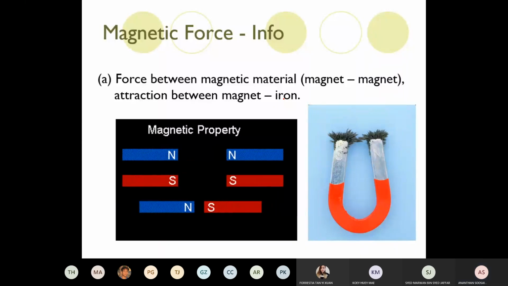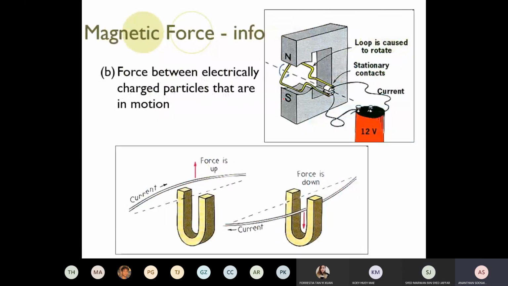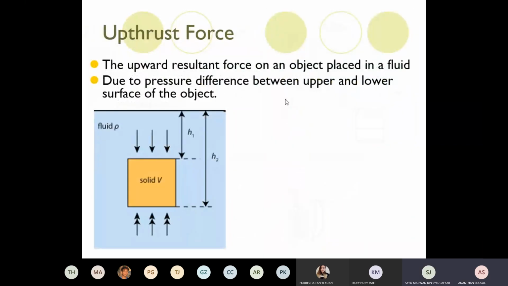So let's move on. These all are magnets, as I told you, motor and generator. Now the most important force for AS is upthrust. This is a very important force, frequently asked in your AS. First question, upthrust. Upthrust is a force acting upward, the resultant force on an object placed in a fluid.